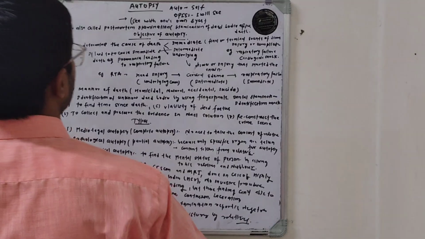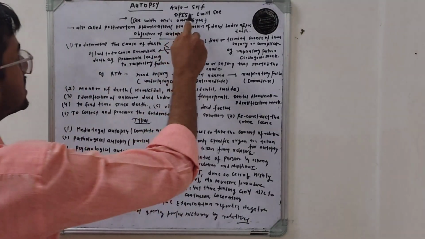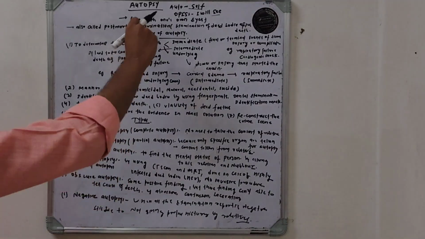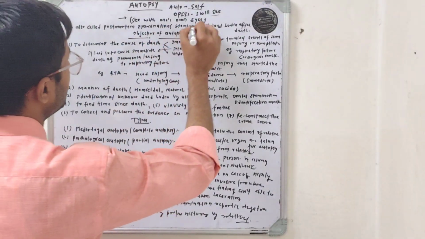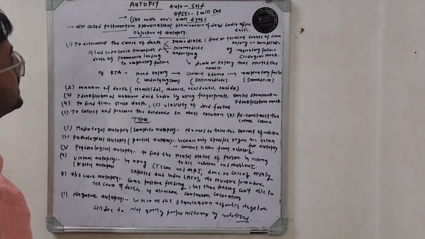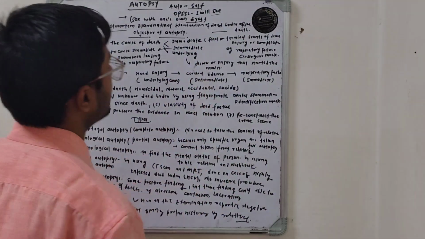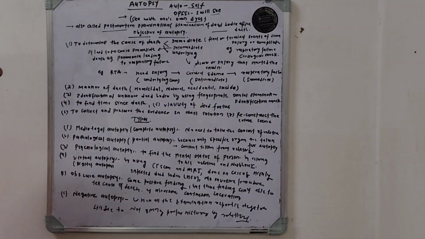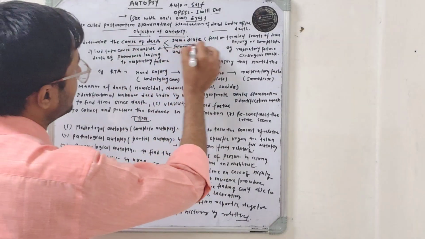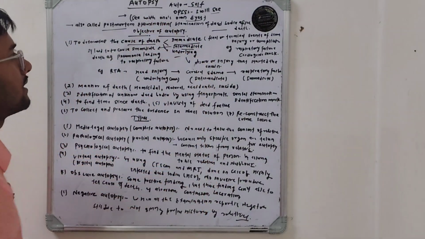So we start with the word autopsy. Auto means self and opsis means to see. So overall the meaning of autopsy is to see with one's own eyes. It is also called post-mortem examination, the examination of dead bodies after death. The objective of autopsy is to determine the cause of death.